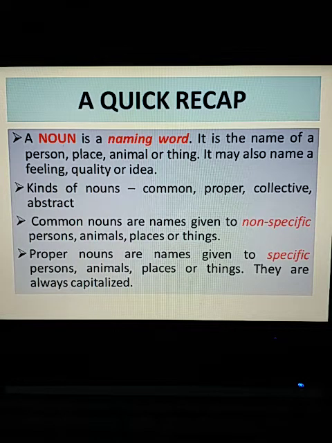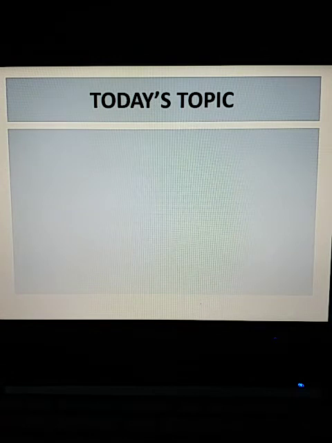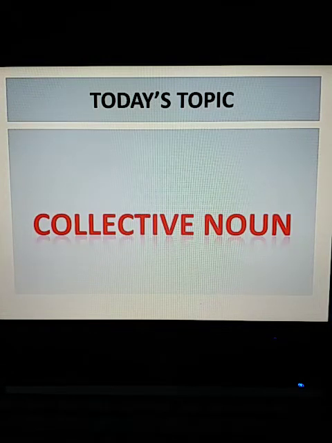They are always capitalized. So when we are talking of a particular person, animal, place, or thing, we give them a specific name. Those names are proper nouns, and those names always begin with a capital letter, whereas common nouns are never capitalized unless they begin a sentence, right? So, I hope now all of you are clear till here. So, today we will be doing the third kind, and that is collective noun. All right.